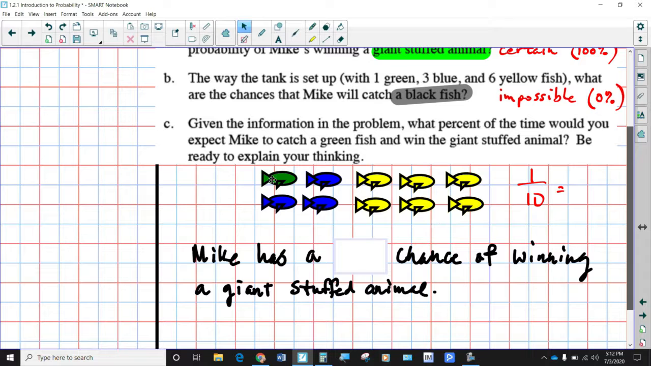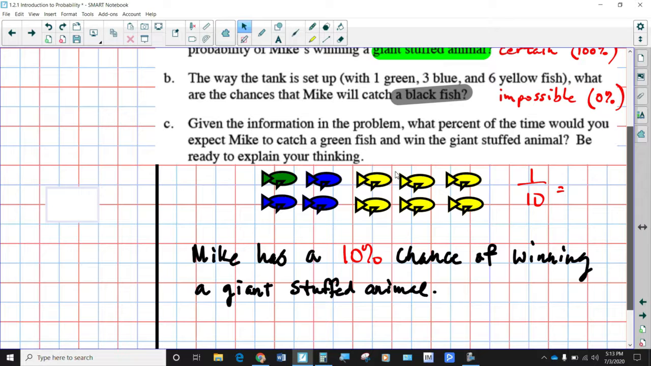If this is the current setup of the fish tank, and Mike can only win the giant stuffed animal if he catches a green fish, then you expect that 1 out of every 10 times he tries to get a fish, 1 of those would be green, so that would be 10% of the time. So Mike has a 10% chance of winning a giant stuffed animal on any given draw.